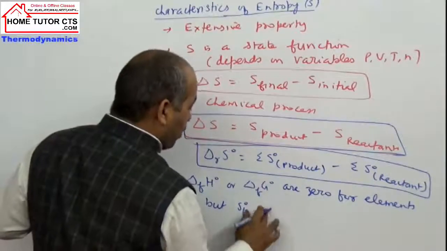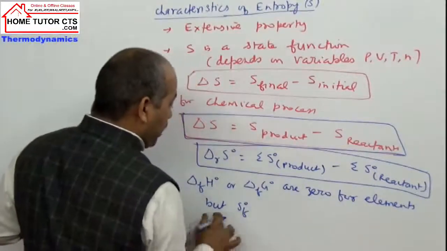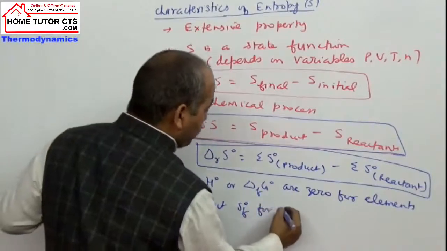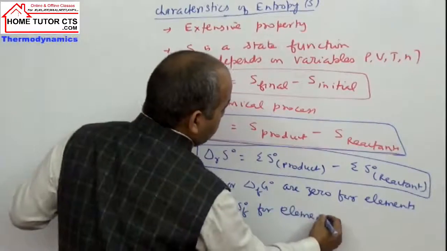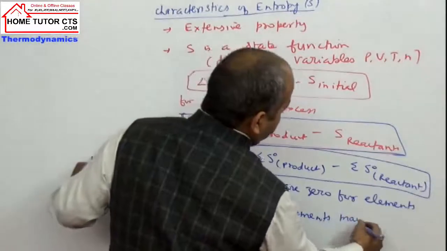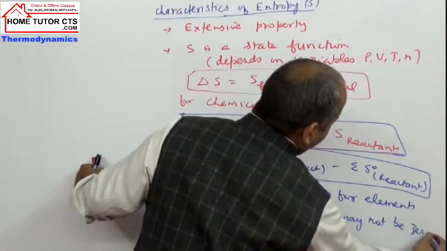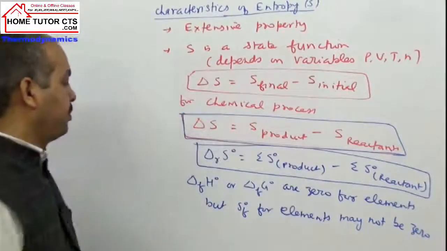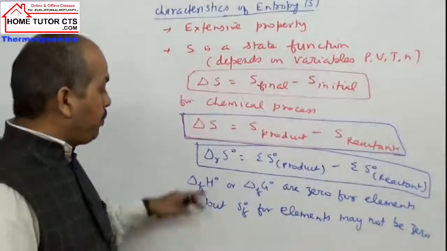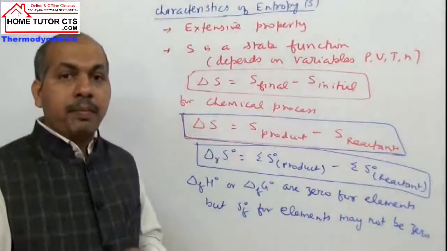In fact, it is not 0 in almost many cases. Okay, so entropy of formation of elements may not be 0.